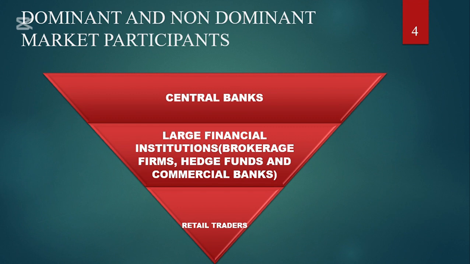Dominant and non-dominant market participants. At the top and in the middle of the hierarchy, we have the dominant market participants, that is the central banks and the large financial institutions. At the bottom, we have the non-dominant market participants. Those are the retail traders. In a nutshell, the dominant market participants make up 95% of the market participants, while the remaining 5% are the non-dominant market participants, the retail traders. This is according to research and data from the Bank for International Settlements, the bank for central banks.